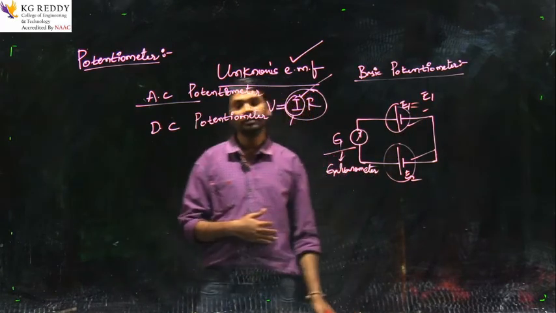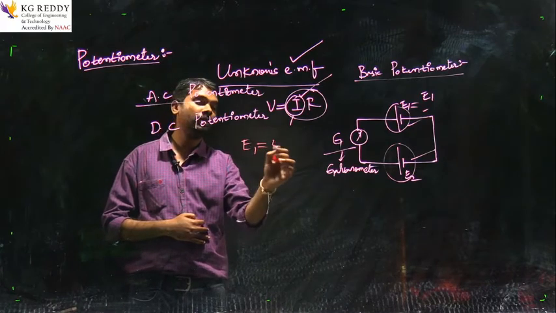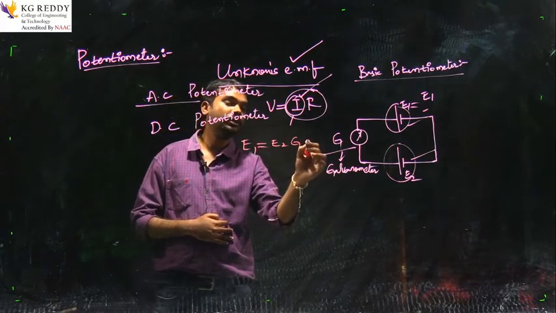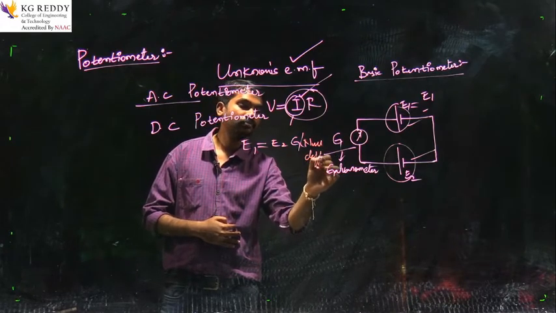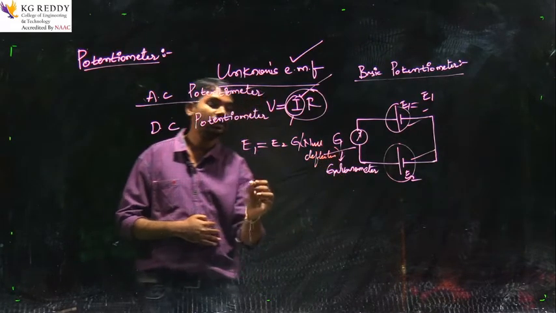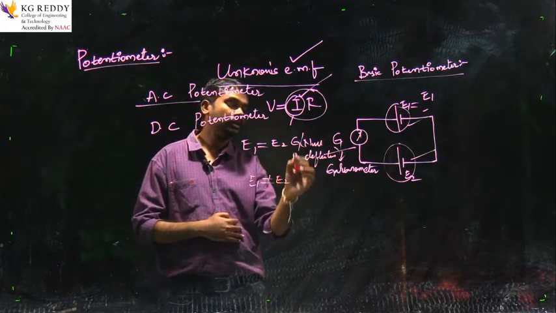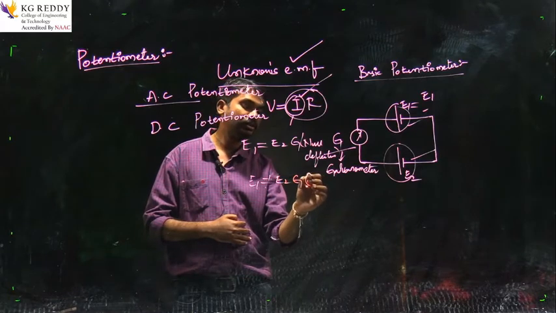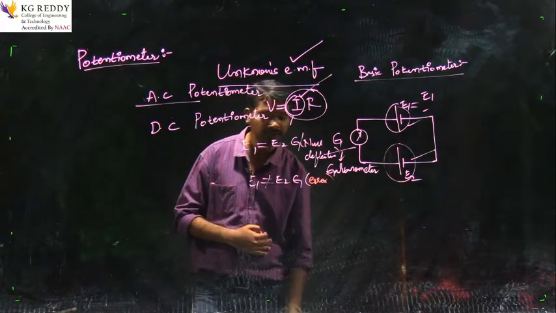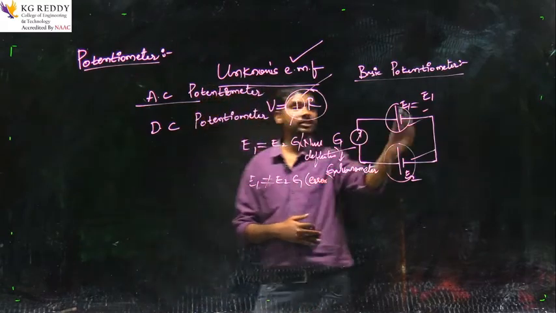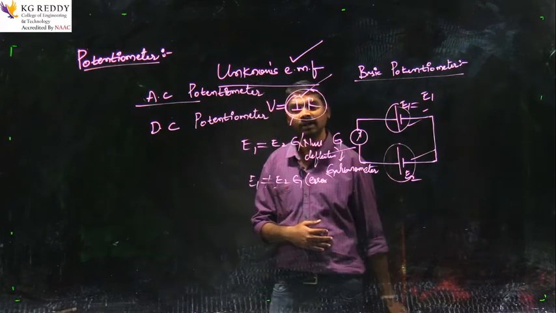Whereas if there is any deflection in the galvanometer, it means the values are not matching. Whenever E1 is equal to E2, the galvanometer will be showing the null deflection. Whenever E1 is not equal to E2, the galvanometer will not be showing the null deflection; it will be showing some error-like indication. In this way it shows one deflection when they are equal and another deflection when they are not equal.